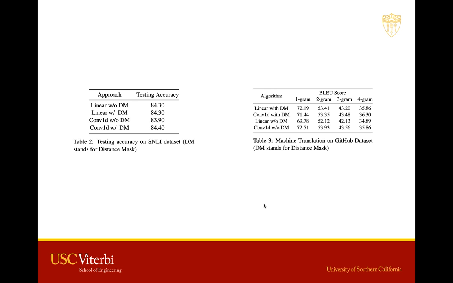From machine translation tests, the result shows that when we use linear layers, having a distance mask is better than without a distance mask. When we use 1-gram, this difference reached 2.41%. Even with the increase of the gram size, the difference decreased, but it's still above 1%. However, using Conv1d instead, the two models are tied. It doesn't show significant advantages among models comparing Linear and Conv1d. No matter whether we have distance mask or not, Conv1d is better than Linear.